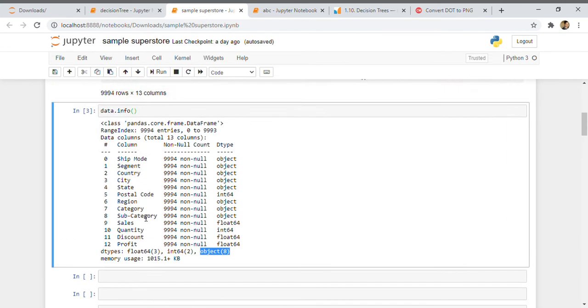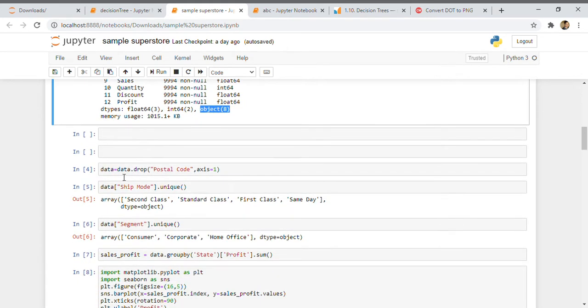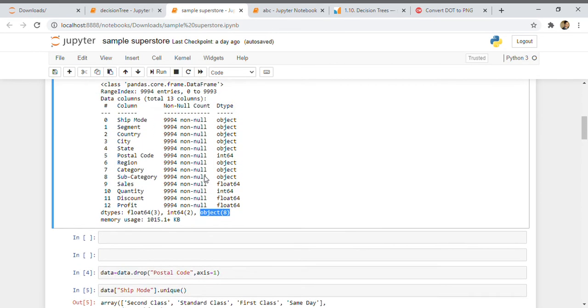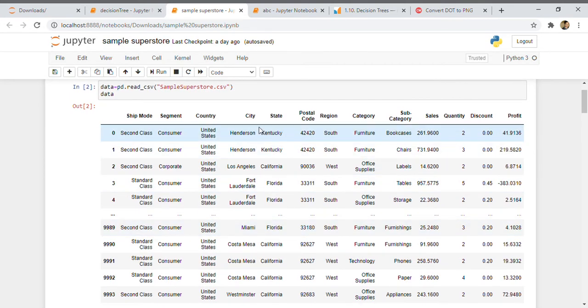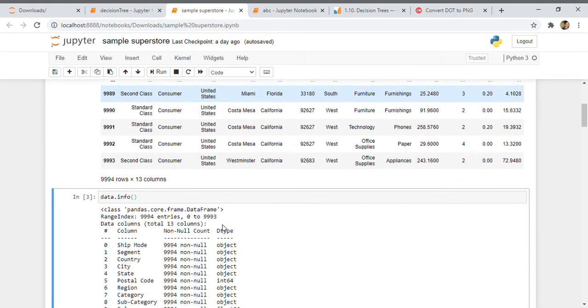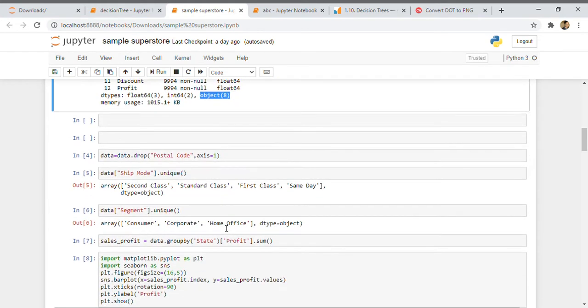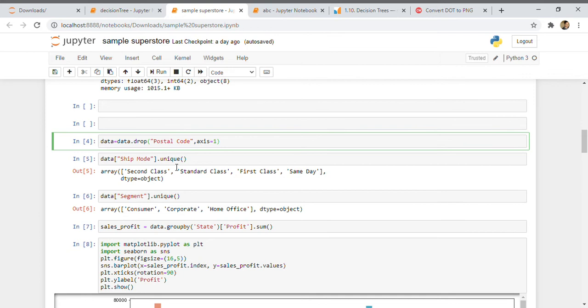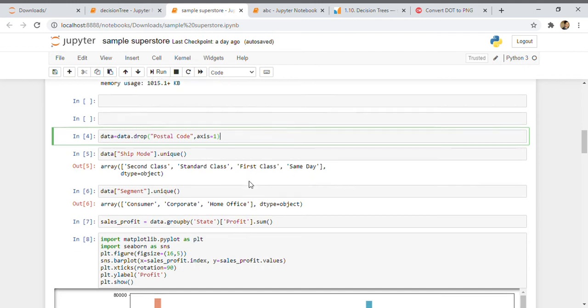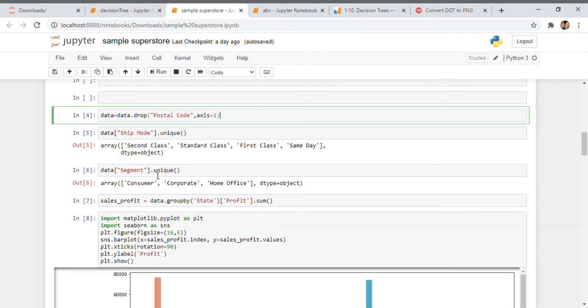I'm not going to go very deep into that, but if you are doing the Spark Foundation task, you can see. I have dropped the postal code from here because it's not doing anything for us. It's always different, and because we have city, state, and country, we don't need the postal codes. The ship mode has four unique values: second class, standard class, first class, and same day. Segment has unique values of consumer, corporate, and home office.